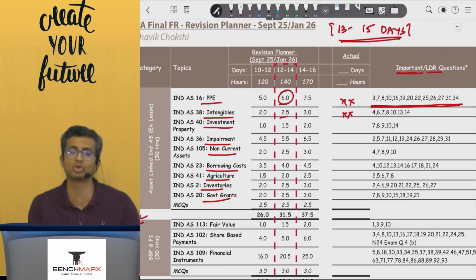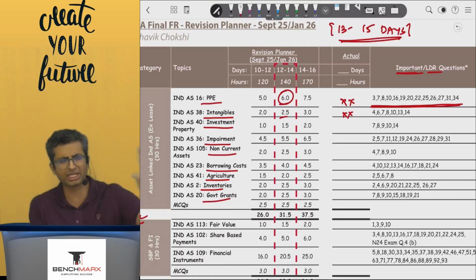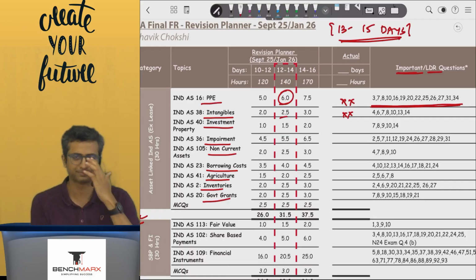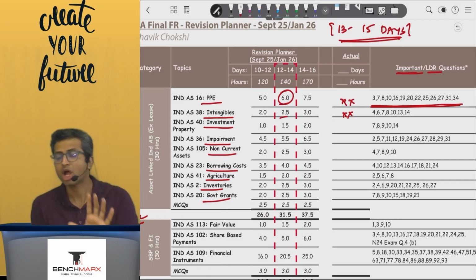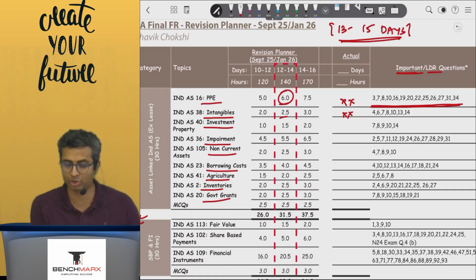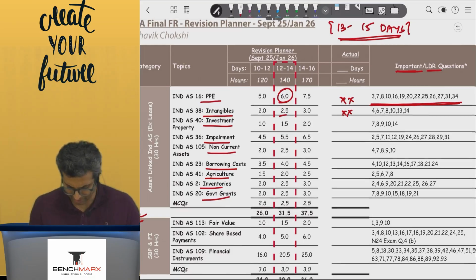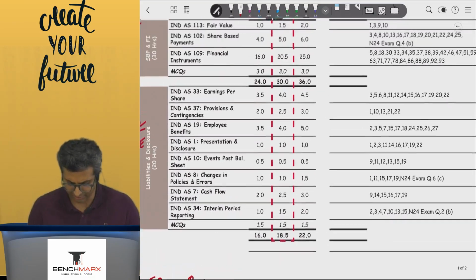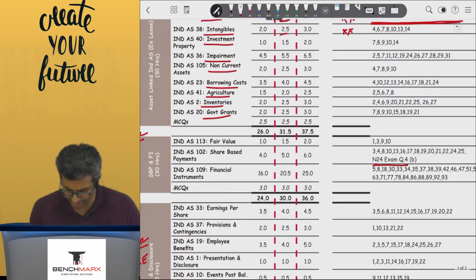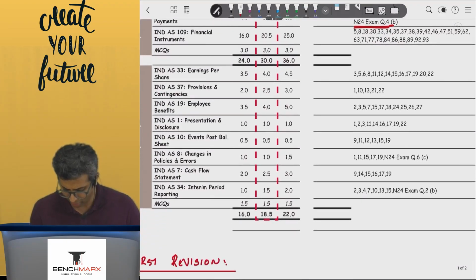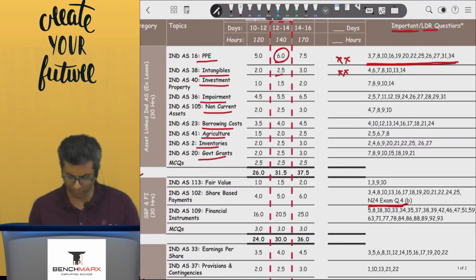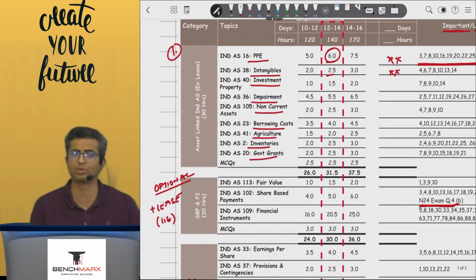though if you are short of time or if you are going into the second revision, it is okay if you just review the summary for the other questions and mainly focus on these important last day revision questions. So for every chapter we have given these important last day revision questions. It is very recently updated, even including the important questions that have come in the November 24 or even in the May 25 exams, which you should refer.